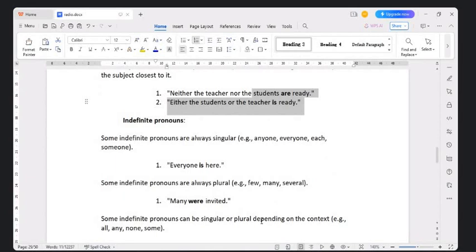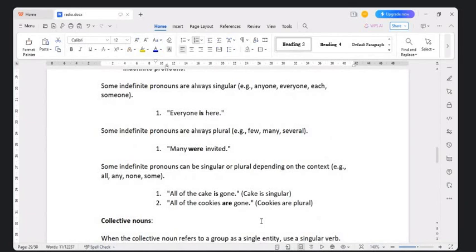Many were invited. Few were invited. Several were invited. Okay. Some indefinite pronouns can also be singular or plural depending on the context. All of the cake is gone. All of the cookies are gone. All of the cake is singular. Cookies are plural because there's more than one cookie there.